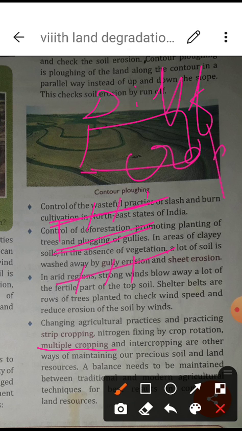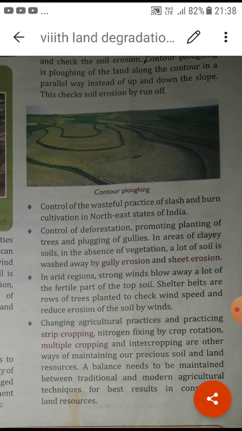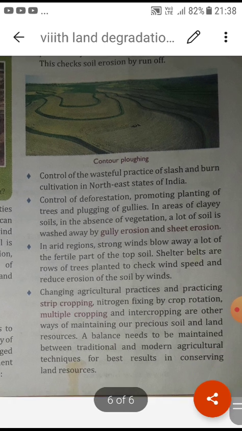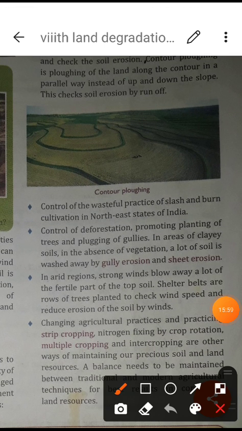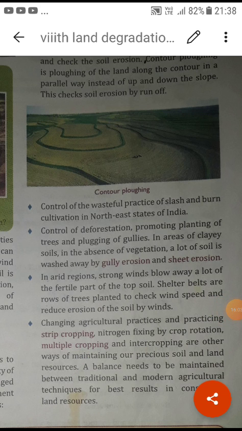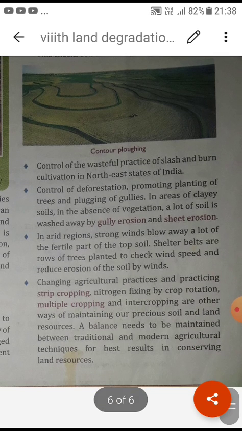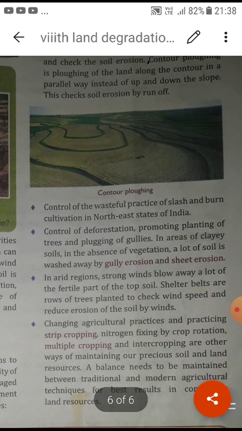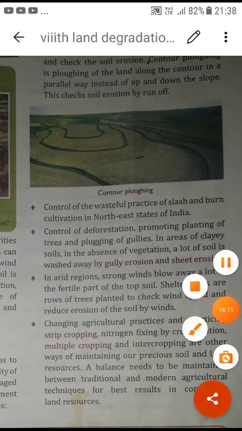So it is a good method to check soil erosion and stop land degradation. Also, a balance needs to be maintained between traditional and modern agricultural techniques for the best result in conserving land resources. So students, in this way we can understand here.